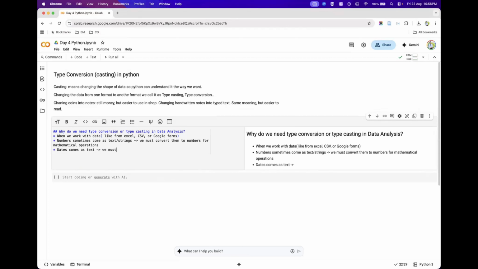For that also we need type conversion or typecasting. We must convert this date into a date type, so that we can sort the dates or filter the dates. If the date remains as text, we cannot do these operations.